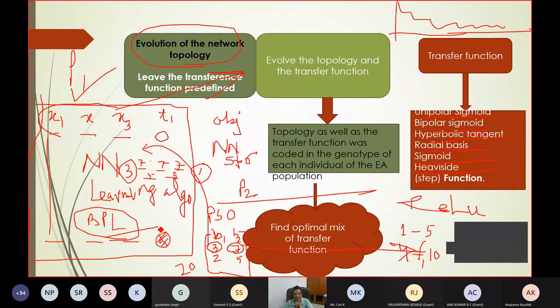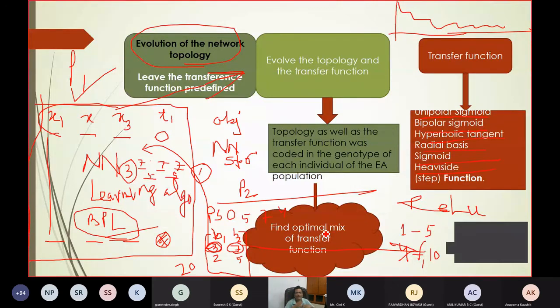I can make this problem a little more complicated. Complication number 1: why should all 3 hidden layers have the same 7 neurons? I can take the number of neurons between 4 and 10 as 5 for hidden layer 1, 7 for hidden layer 2, and 4 for the third layer. In that case, the number of particles, instead of 2, will be 4. So I am making the problem more and more complex.